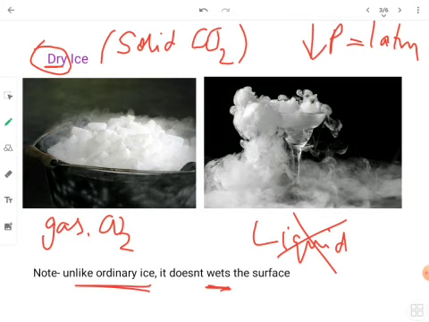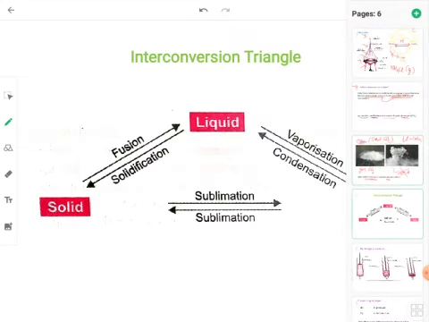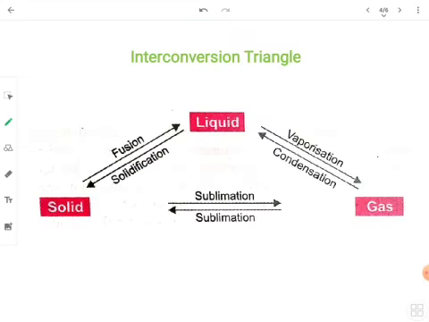Now let us talk about the final interconversion triangle. In the previous video we had talked about a few interconversions, and with this video the final triangle is complete. That means solid, liquid and gases can be interconverted into each other with these processes. Solid to liquid is fusion or melting.